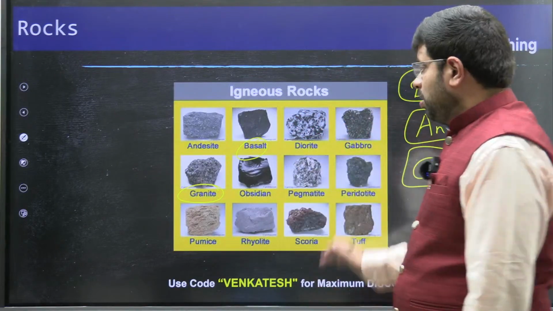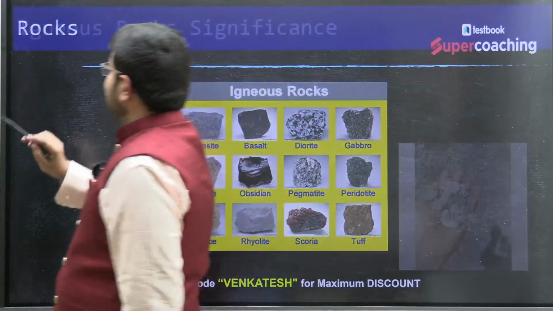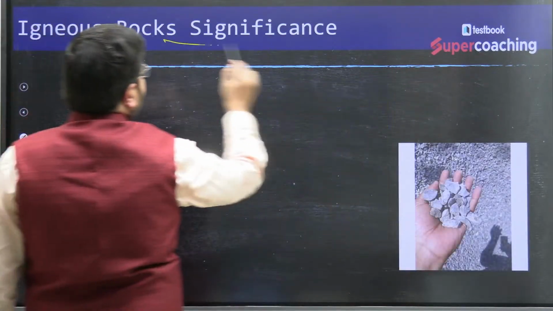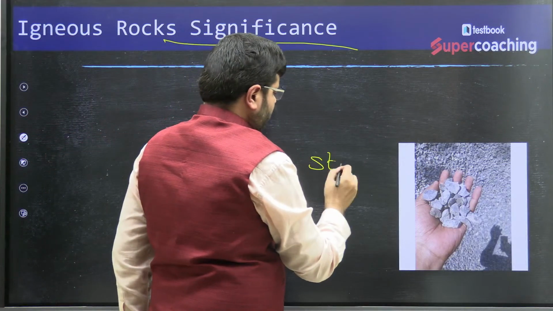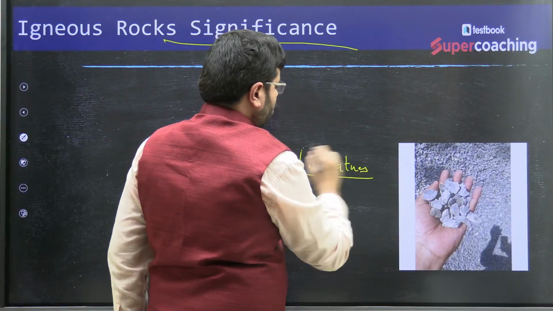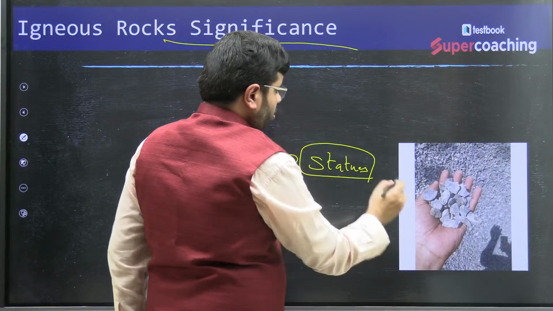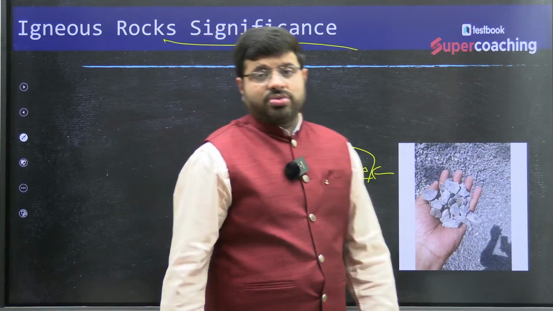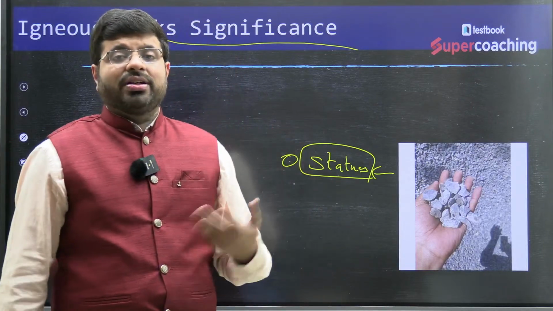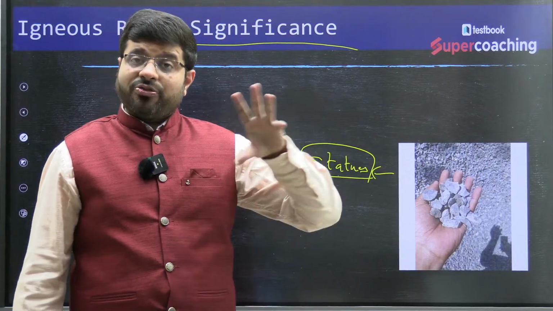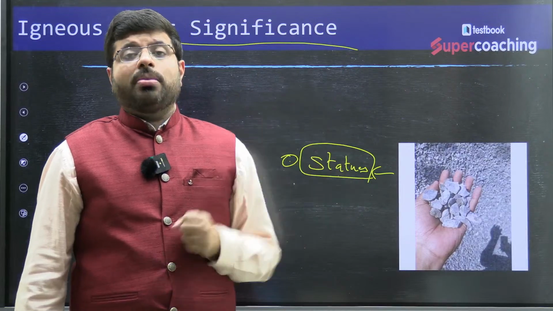Now, what is the significance? Why are you learning about this? For example, for any kind of statue, you will find that granitic rock is used. These rocks are used because they are not easily weathered. They are hard rocks because they are formed out of hot molten magma and lava.